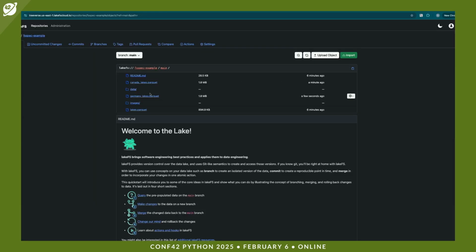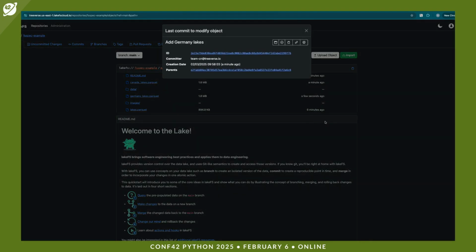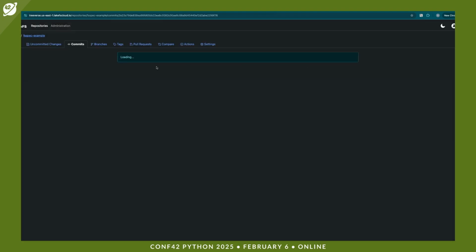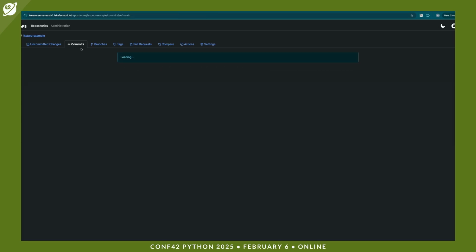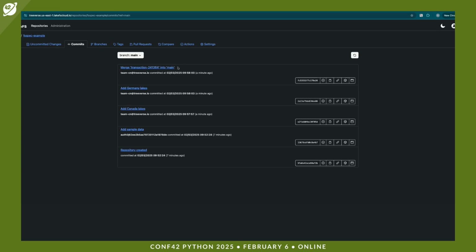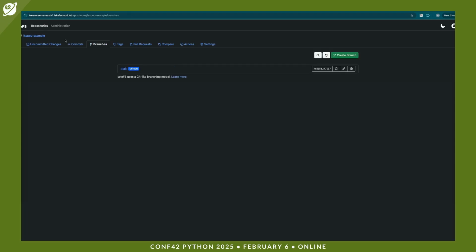You get it. Okay. We can also see when we inserted the data. So we could click on the commit. So this is the add Germany lakes. We could see what was added here. See the changes. We could see the parents. One before was add Canada lakes. Also look at all commits, and we could see the last commit was basically a merge commit that merges the transaction branch into main. Yeah, that's about it.